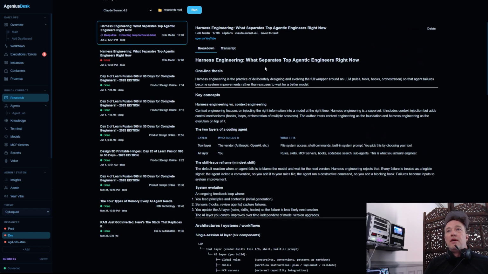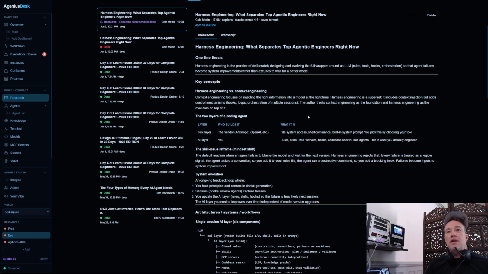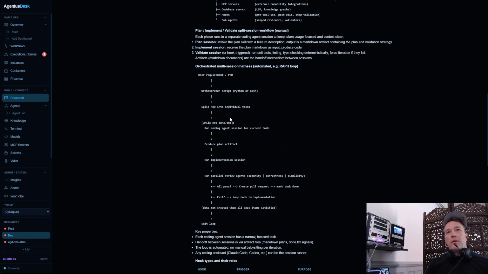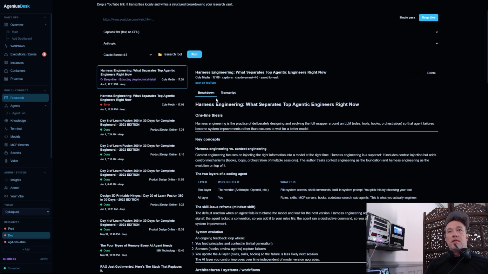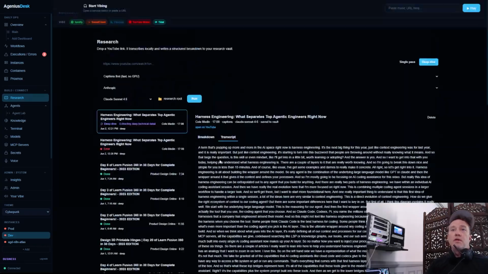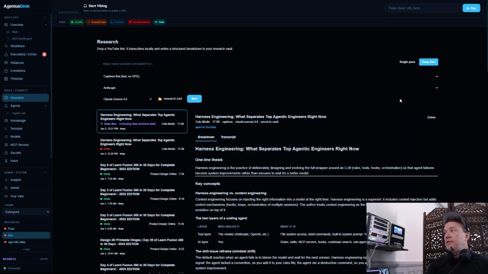So this is the breakdown. Harness engineering, what separates agentic from engineers right now. It gives the thesis, the concepts, the architecture, systems, and workflows. I mean, it lays everything out for you. And this is the breakdown. It's still running the deep dive, which will come next. And then it also gives you the full transcript. It saves it all. So it's just a really good way of building research and making not only yourself smarter, but your systems that you work in smarter.